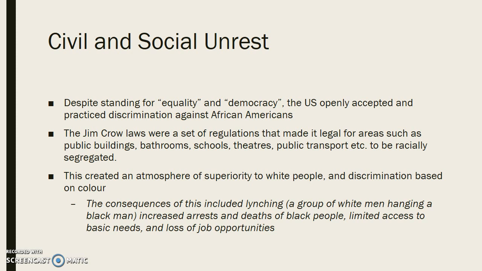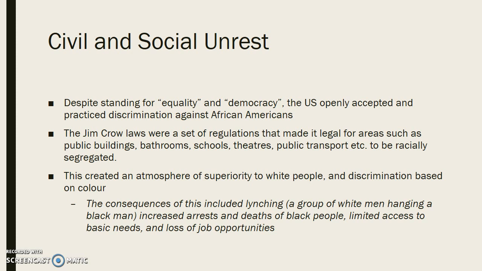Okay? And this created a great atmosphere of superiority to white people, and you see it in both texts. Okay, all of the jurors are white. Now, we are not told the race of the accused boy, but the way that they speak about the ghettos and the slums, it is assumed he is either African American or possibly from South America or a Latina country. So we know he's an outsider and he is coloured. And it's the same in Montana 1948. There's this superiority of the family, particularly being white and being police officers, that they seem to be better than the Native Americans living around them. Okay.